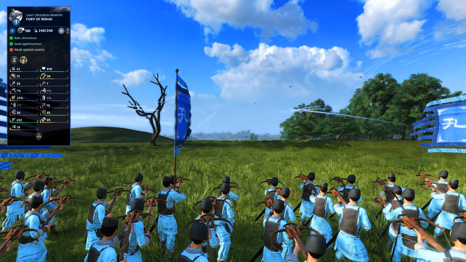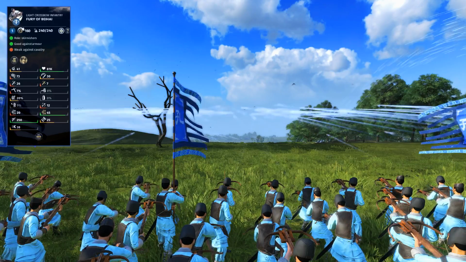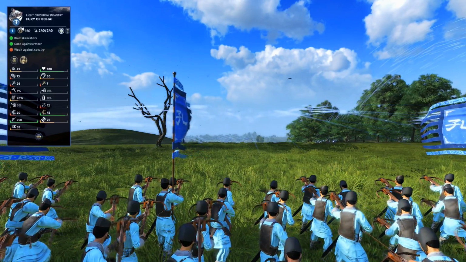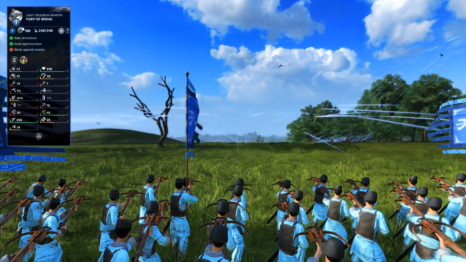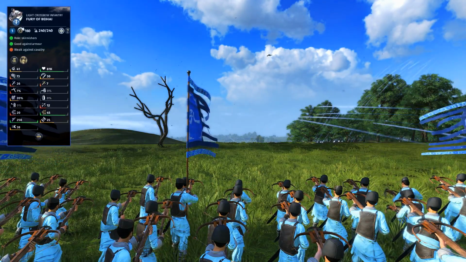Crossbows naturally fire a lot slower than archers, but the Fury of Beihai fire almost at the same rate as regular archers, while doing it from further away and with a lot more power. And the extra ammunition means they can fire for a lot longer too.